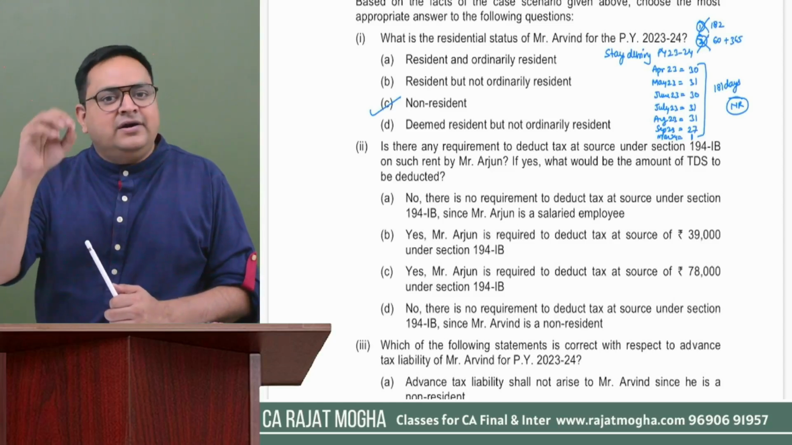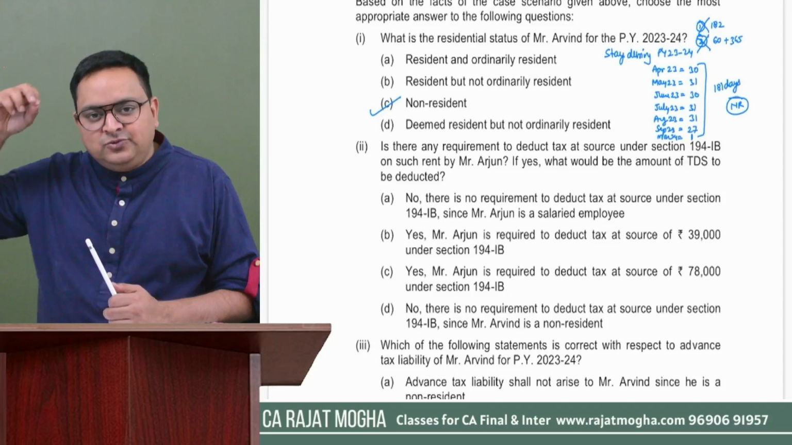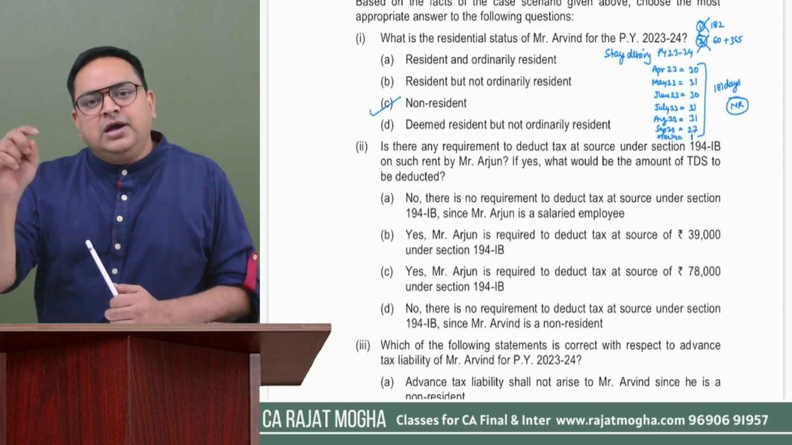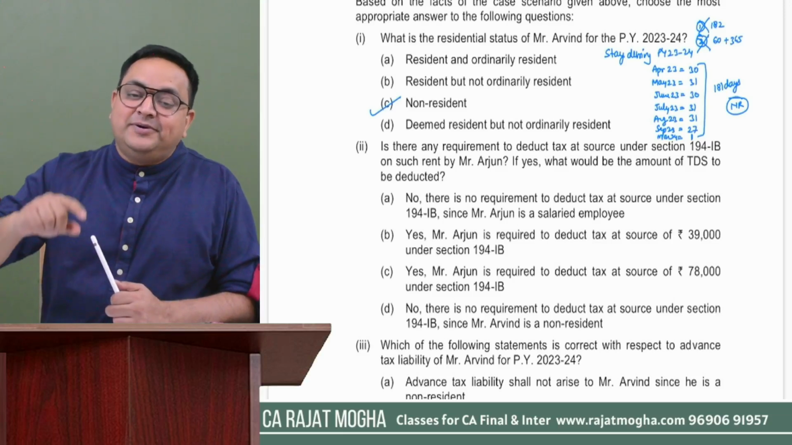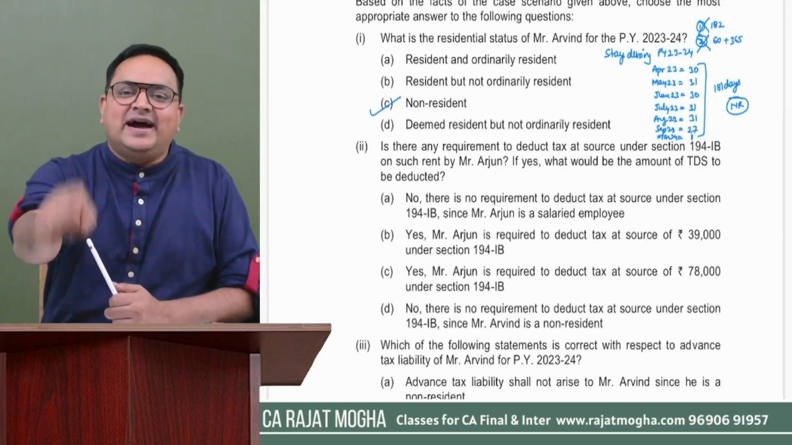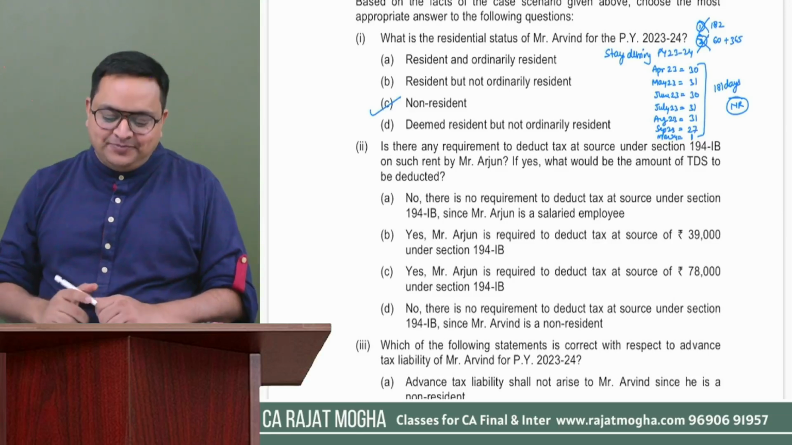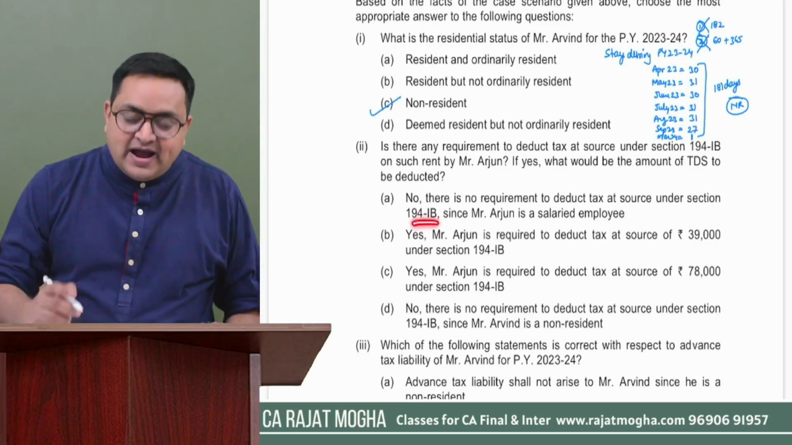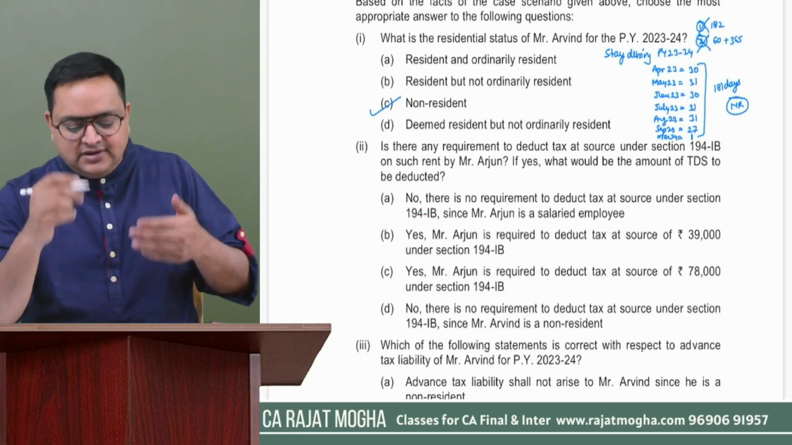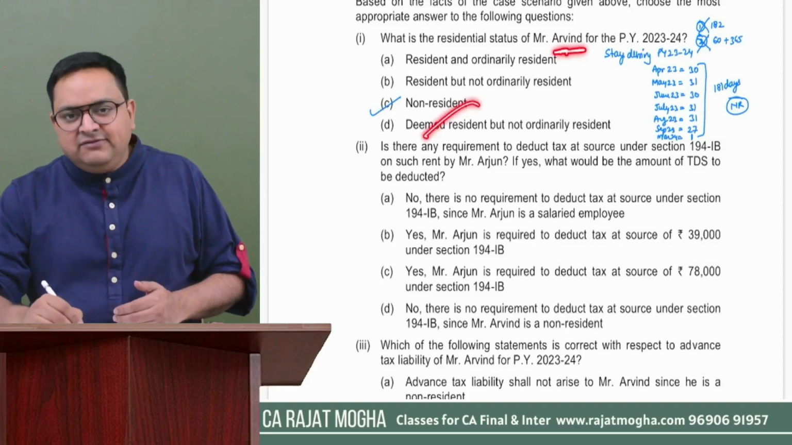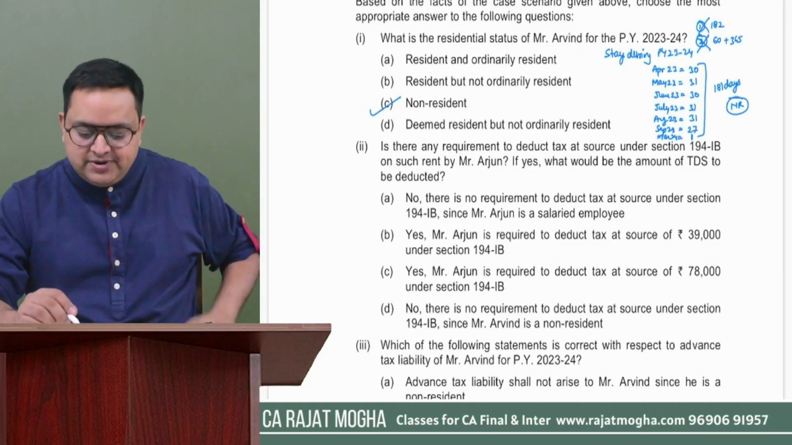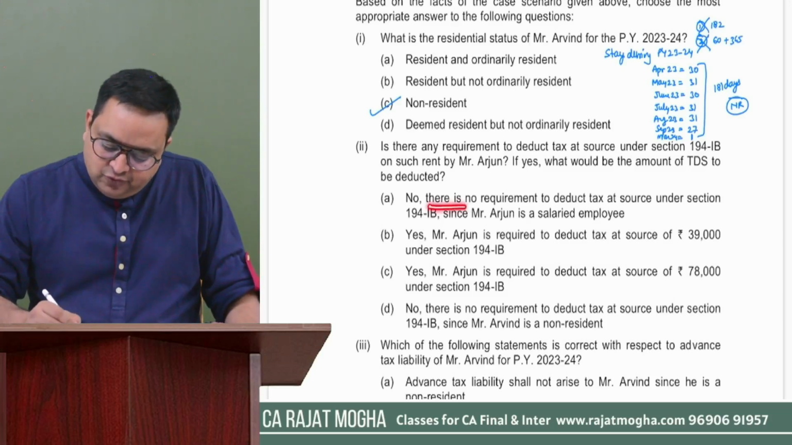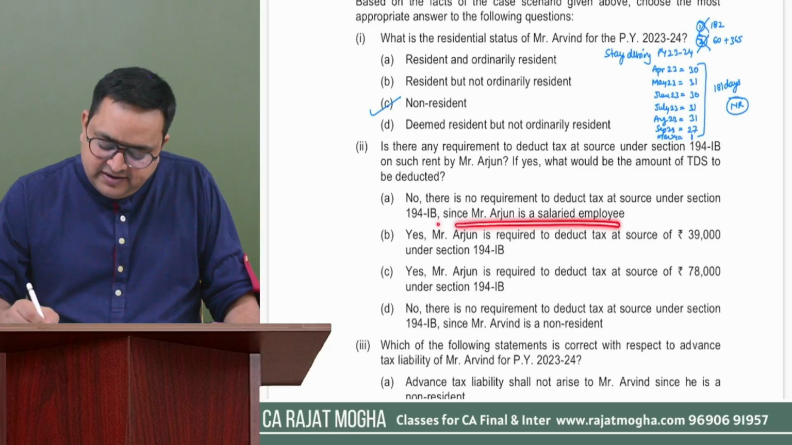Now, even if someone asks you after 6 months, 9 months, 1 year, you will be able to answer that 194IB is only applicable if the person to whom you are paying is a resident, right? So here 194IB will not apply. If this Arvind would have been a resident, then we could deduct 5% TDS, right? But here we are not going to deduct anything. So there is no requirement to deduct TDS under section 194IB since Mr. Arjun is a salaried assessee.